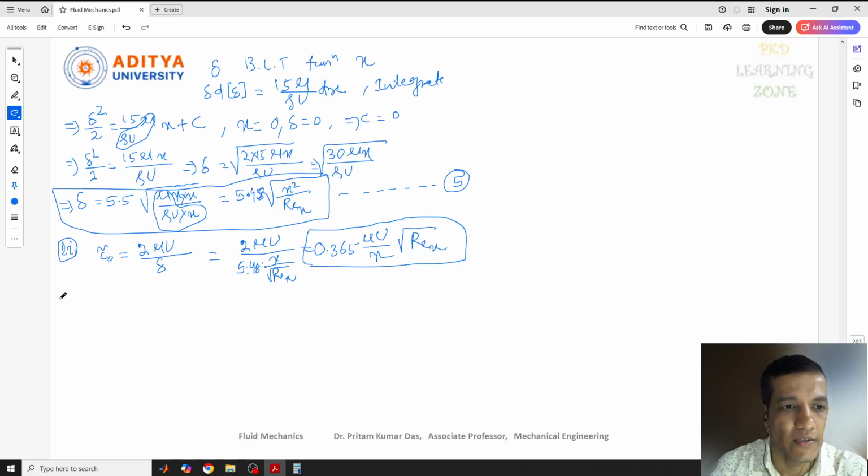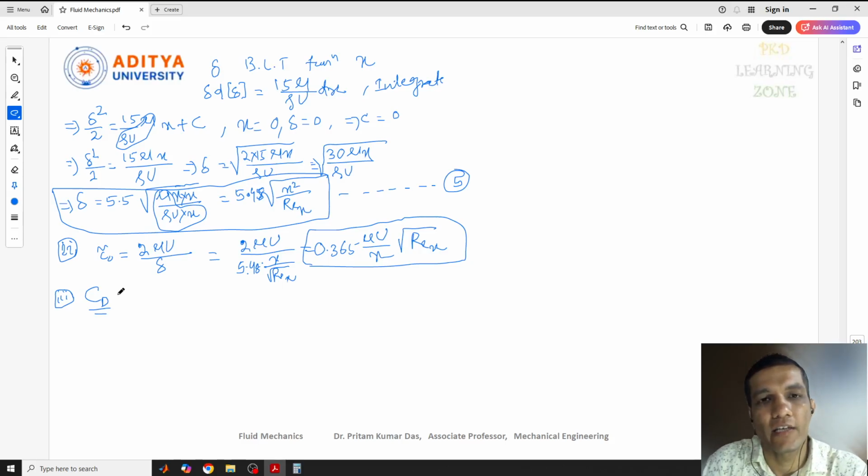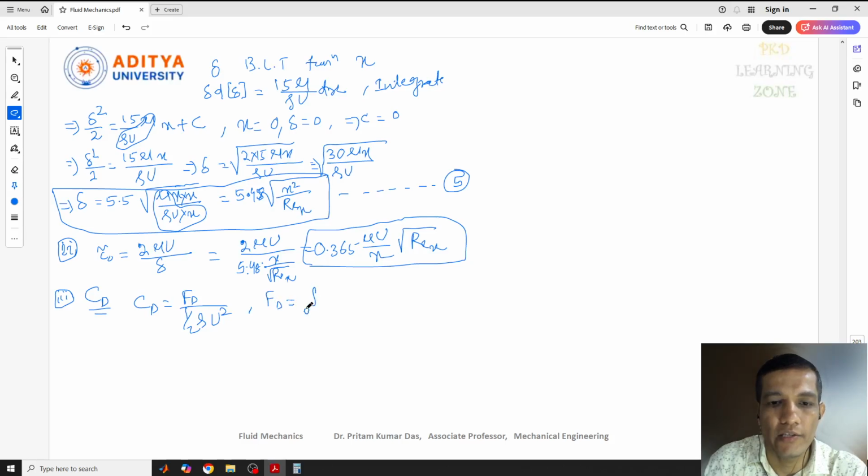The third equation is to convert in terms of the coefficient of drag, CD. To find this, we need to go to the last lecture, where I have written the equation: CD equals the ratio of drag force with respect to 1 by rho u square. And FD, from the Von-Karman equation, is the integral from 0 to L of tau naught B dx.